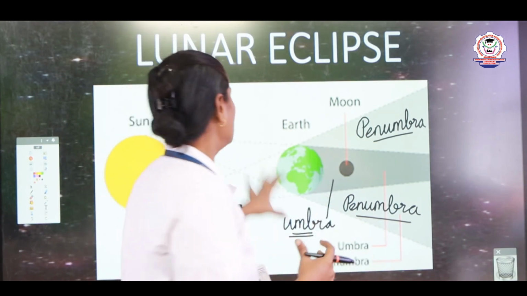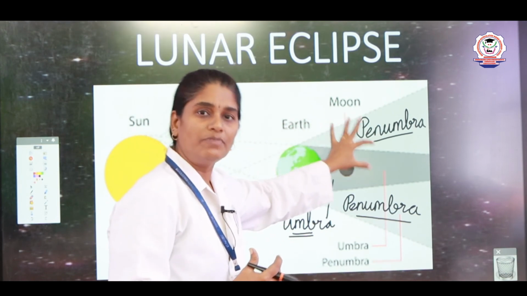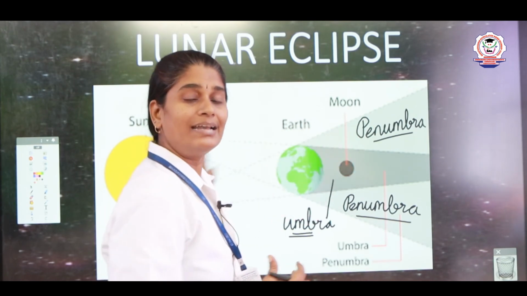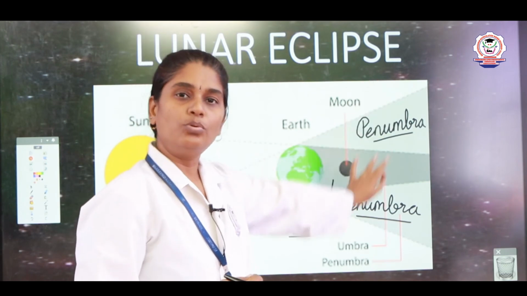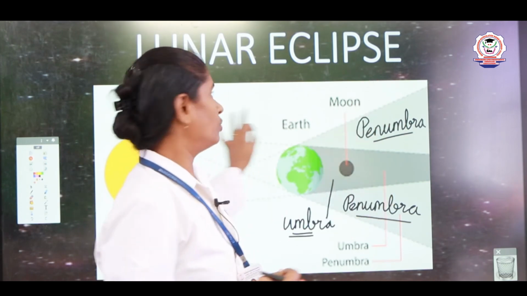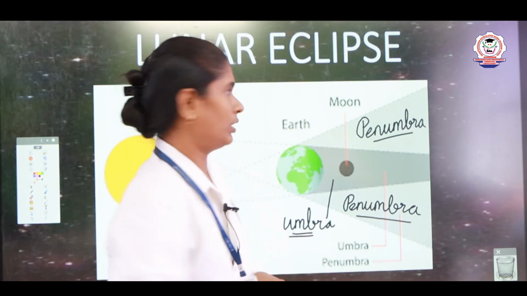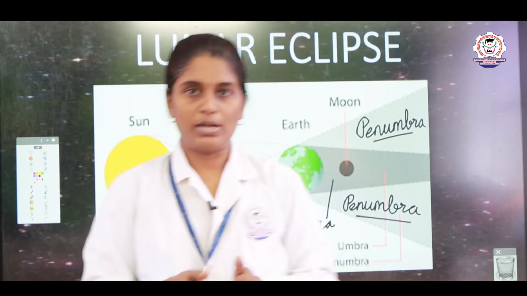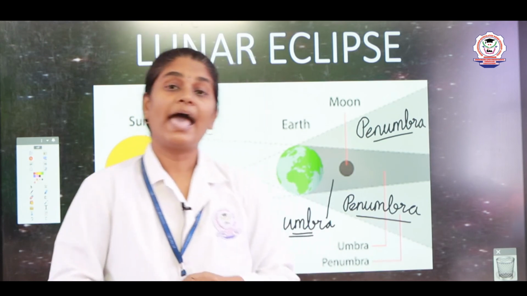Sometimes the earth will not completely block the light, but the shadow will be formed on some part of the moon. That is known as partial lunar eclipse. Mostly the lunar eclipse occurs during the night of the full moon day. What is solar eclipse, what is lunar eclipse is your 2-mark question, and you have a diagram also.